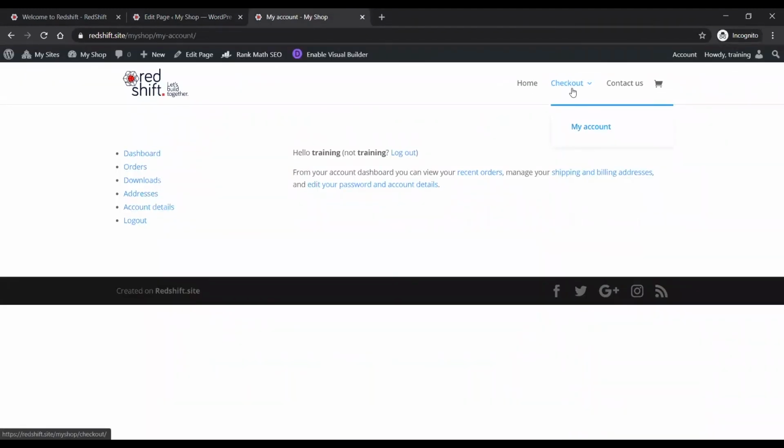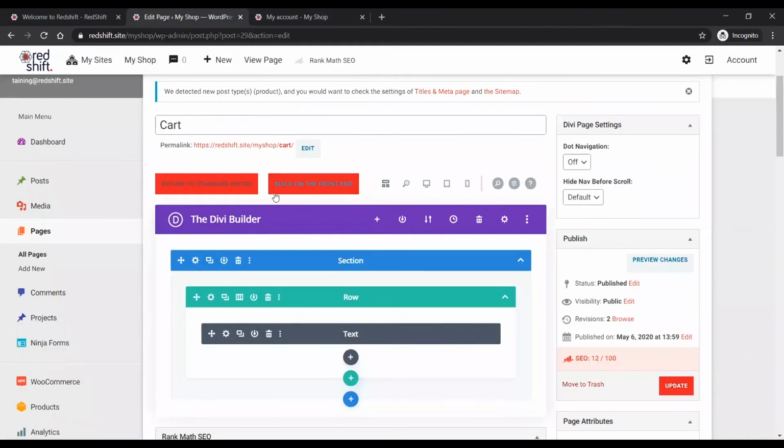So yeah, it creates those pages automatically for you. You don't really have to do anything, but you do have to do something to make them look like the rest of your website. Are you able to customize those pages at all in terms of look? Well, you are to a degree.